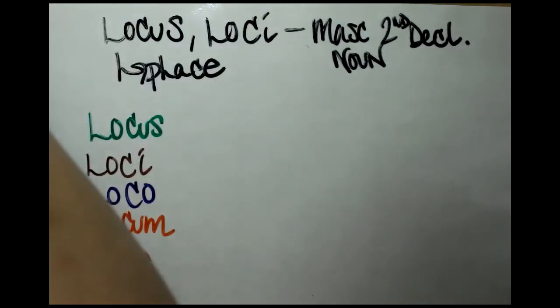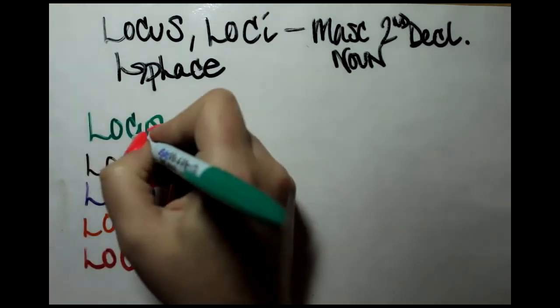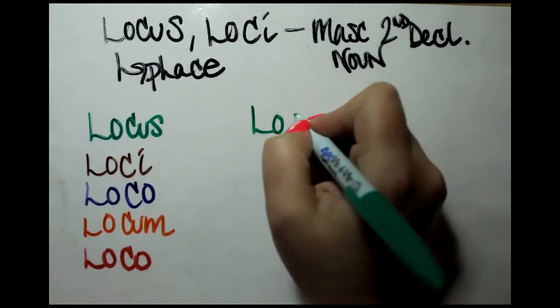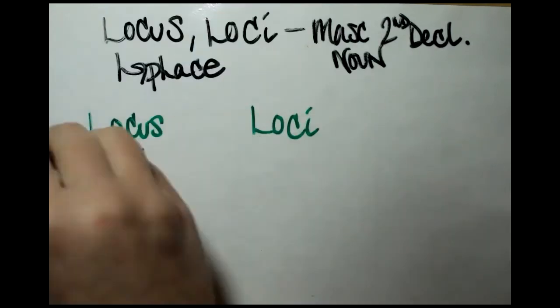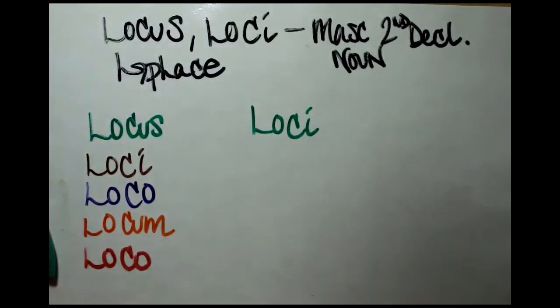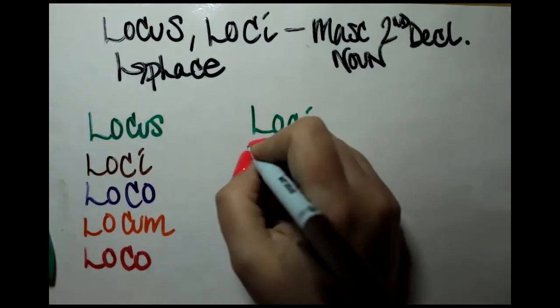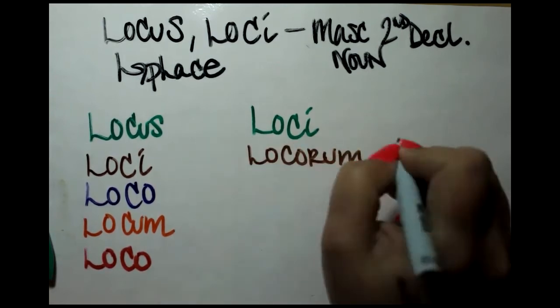Now that's our singular forms. Let's go to our plural forms. Because this is a second declension masculine, our ending is going to be i, loci again. The places. The genitive plural, locorum, of the places.